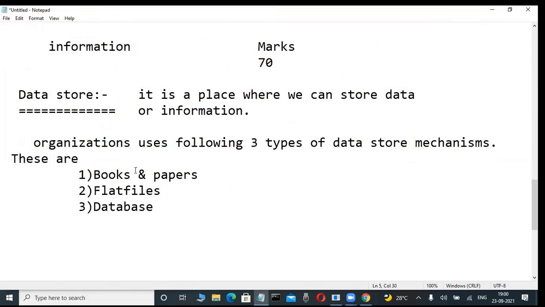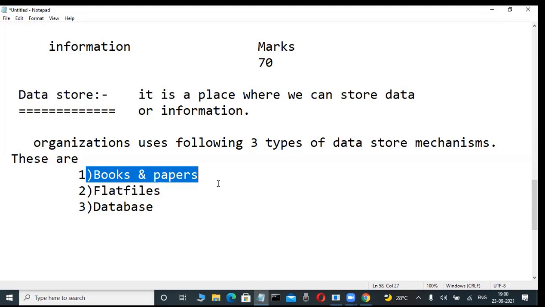Now check it out. In our course, we are not discussing books and papers. Maybe in rural areas of India, many organizations still do not use a computerized system for storing data or information. How do they store it for their employees and transactions?